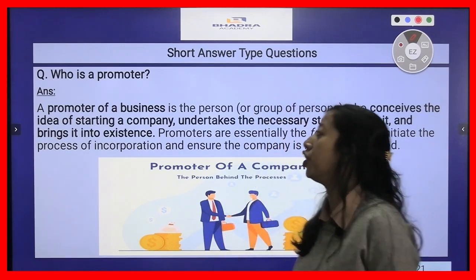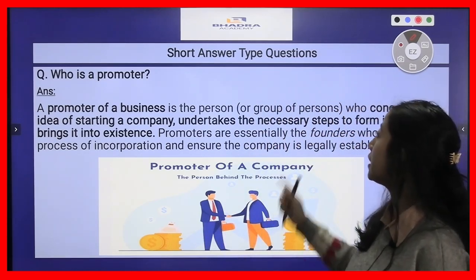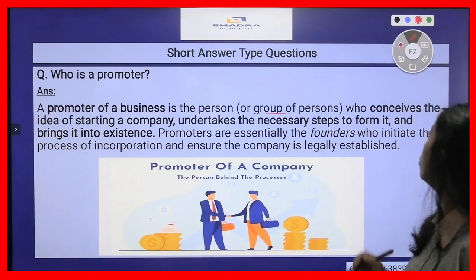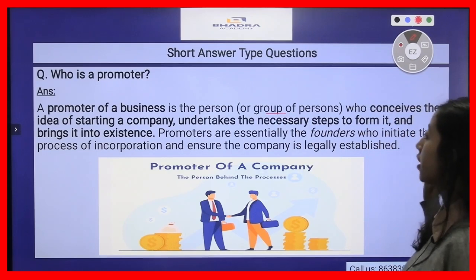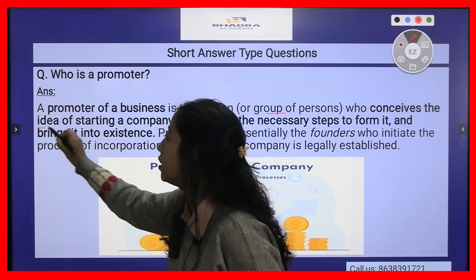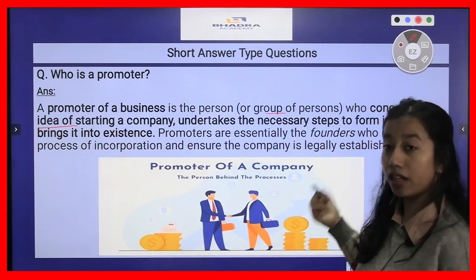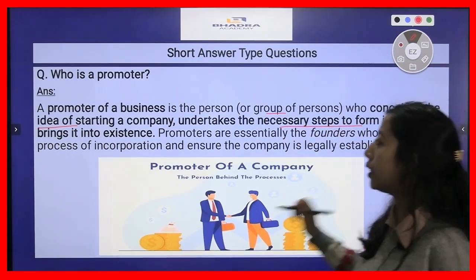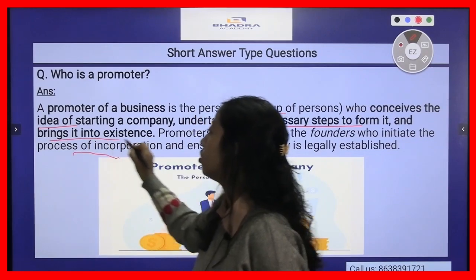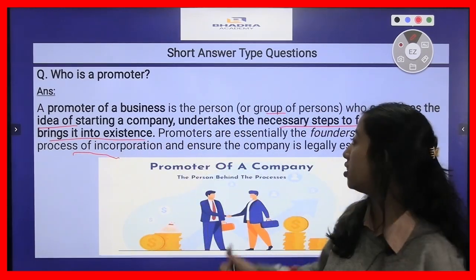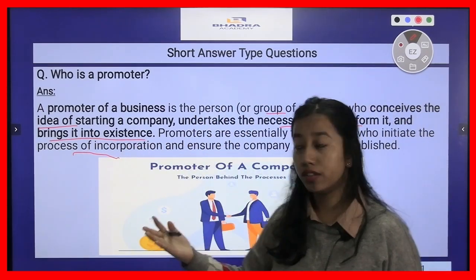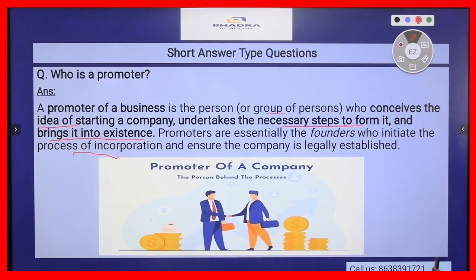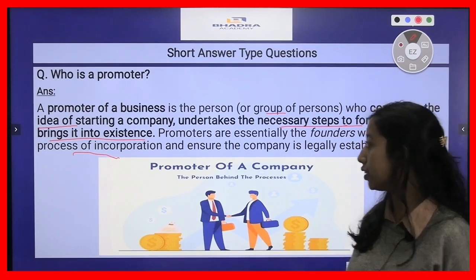By definition, a promoter of a business is the person, or sometimes a group of persons as well, who conceives the idea of starting a business, undertakes the necessary steps to form it and brings it into existence.